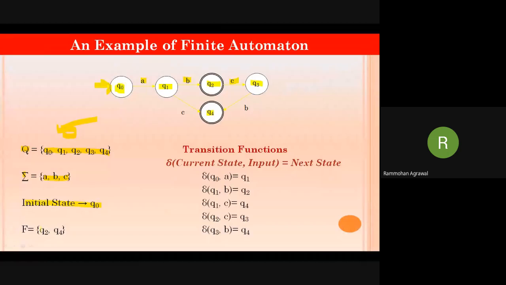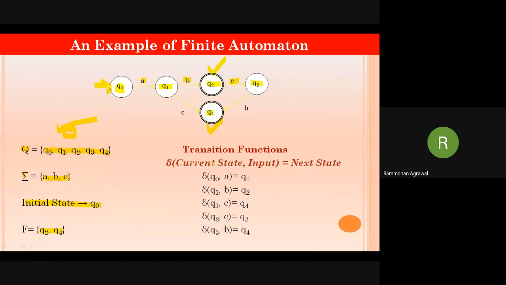What are the final states? All states which have 2 circles. So the first one is Q2 and the second one is Q4. See, whenever you are writing, you have to write the states from left to right. Okay, so Q2 will be encountered first, so you have to write Q2 and then Q4.